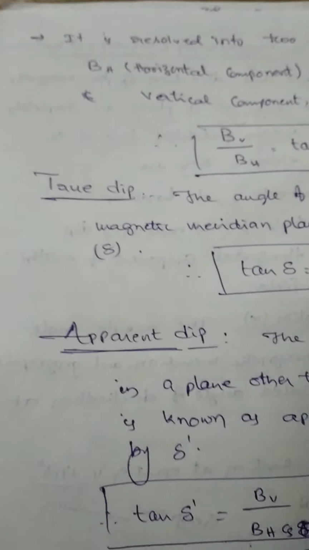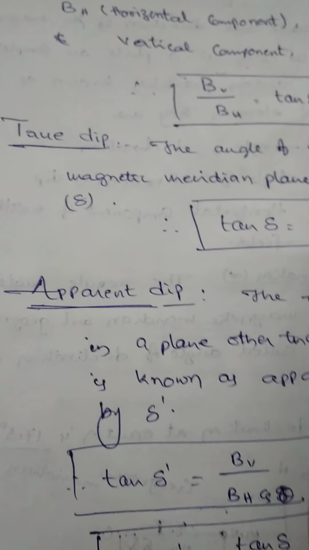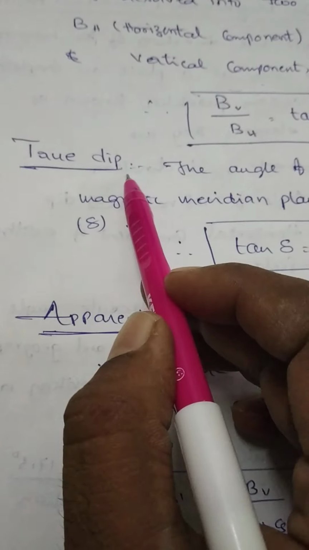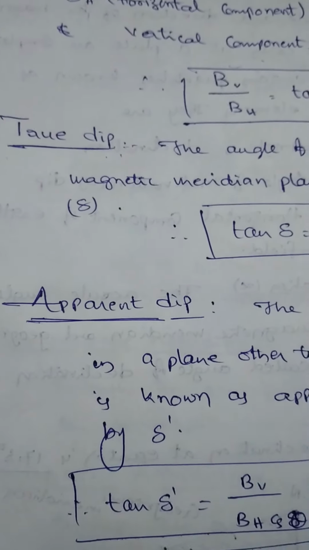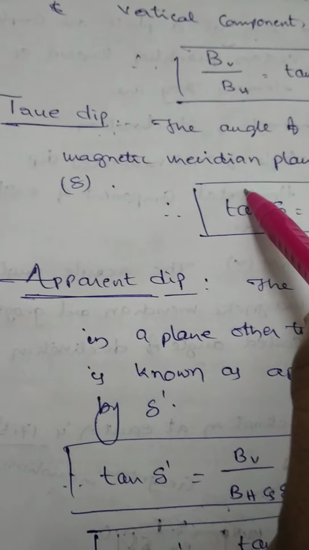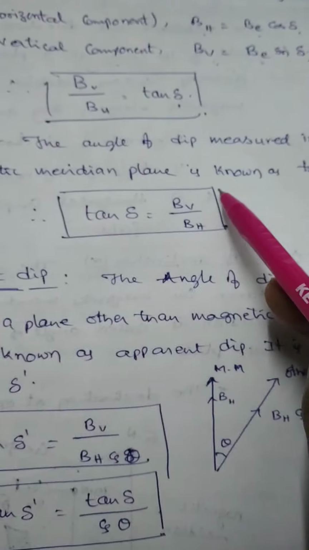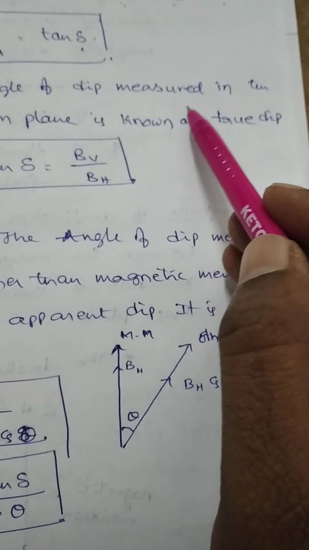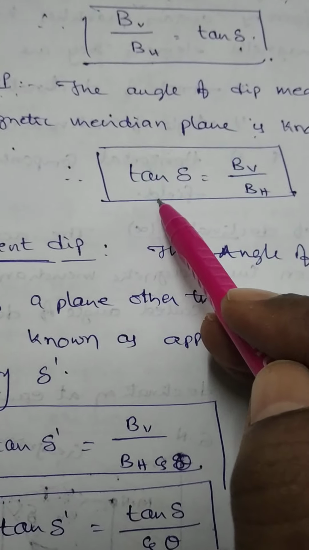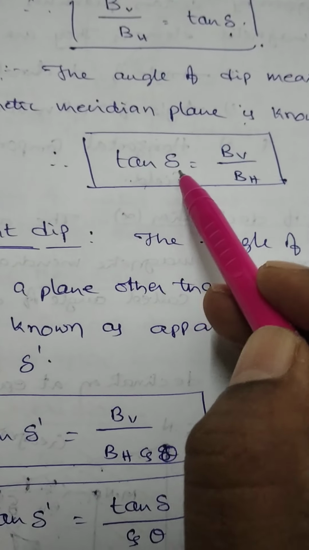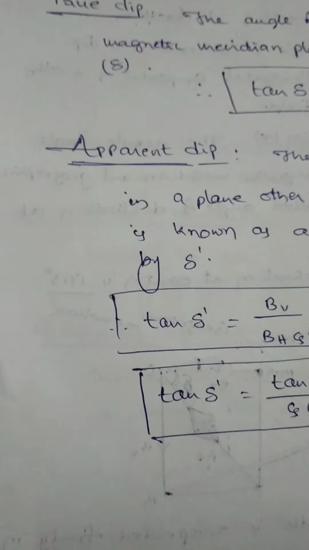Now again, dip is also classified into two types, true dip as well as apparent dip. What is meant by true dip? True dip means if the magnetic needle is suspended exactly in the magnetic meridian plane, the dip measured is known as the true dip. So the angle of dip measured in the magnetic meridian plane is called the true dip. It is represented by delta. Tan delta is equal to BV by BH. Next one, apparent dip.